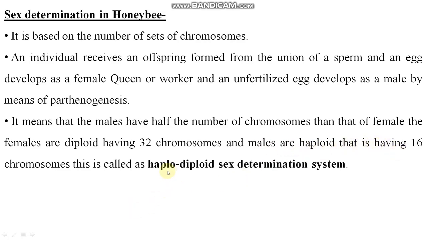That's why this is called the haplodiploid sex determination system. Students, please learn these sex determination systems. It can be asked where haplodiploid sex determination takes place. It is found in the honeybee.